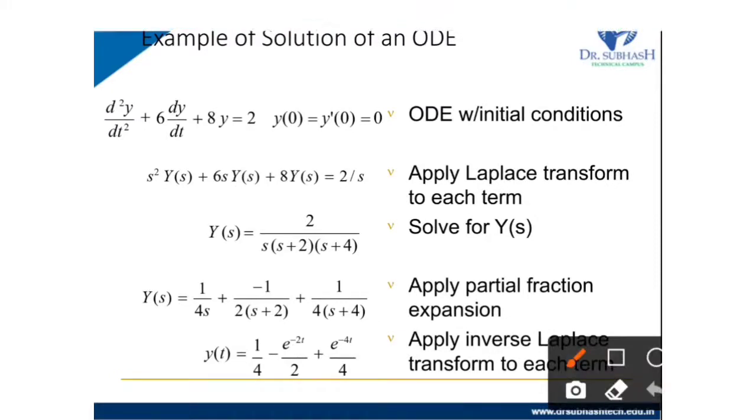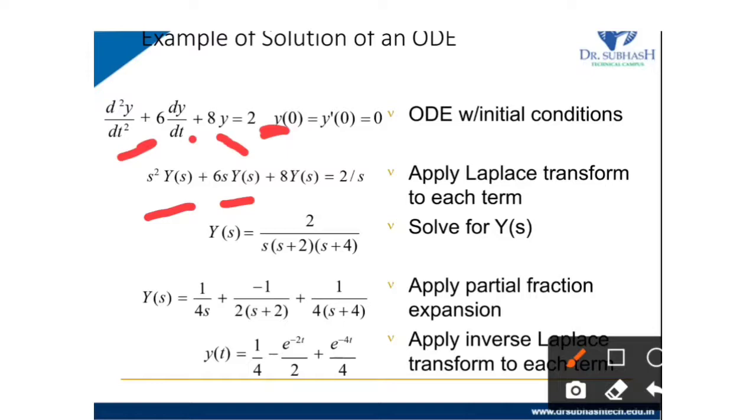For the second derivative it is s square Y of s. For one derivative it is 6s multiplied with Y of s, and the Laplace transform is Y of s. 2 multiplied by 1, so its Laplace transform is 2 upon s.